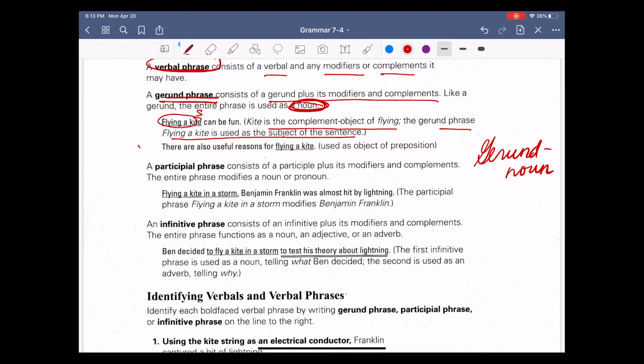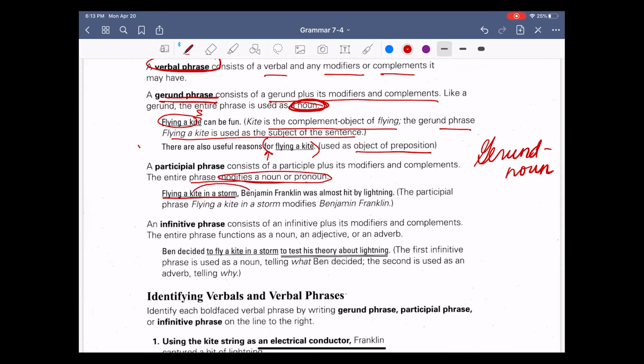There are also useful reasons for flying a kite. Here it's an object of a preposition because "for" is a preposition. Flying a kite is the object of the preposition. A participial phrase consists of a participle plus its modifiers and complements. The entire phrase modifies a noun or pronoun. Flying a kite in a storm. Okay? The entire phrase modifies or tells about a noun or pronoun.